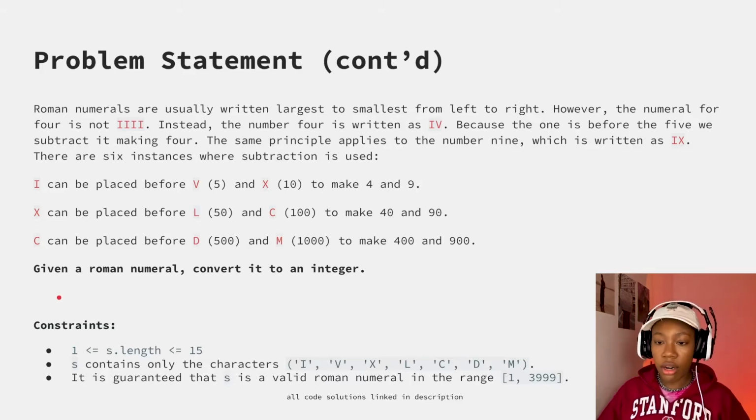And then at the bottom here, we have some constraints. It says that the string length can be between 1 to 15. And then our string can only contain the correct characters for Roman numerals, and it's guaranteed that S is a valid Roman numeral in the range of 1 to 3,999. So, okay, let's talk about this.